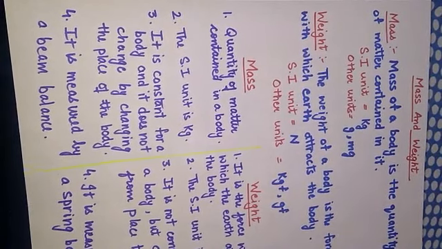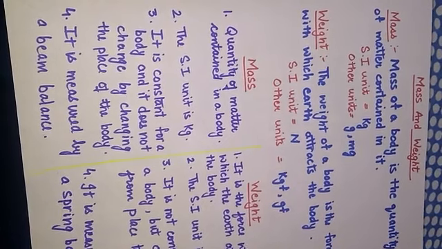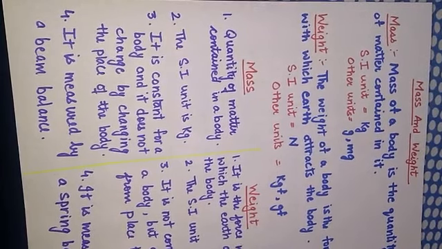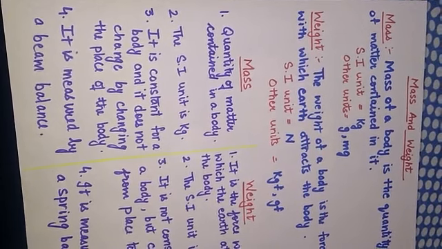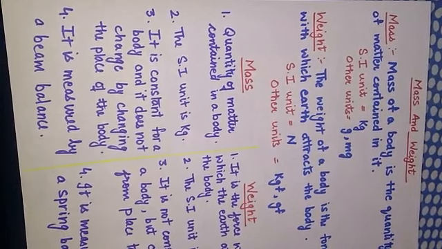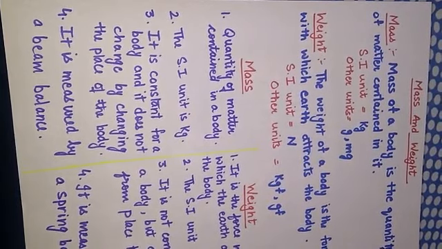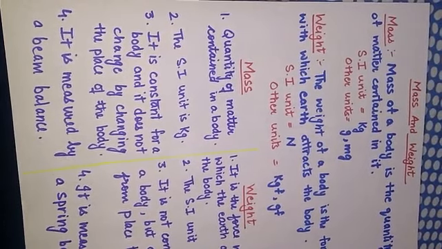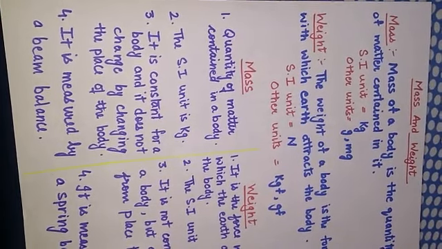Children, you have been studying the difference between mass and weight since your junior classes. So let us just recapitulate what is mass and what is weight. Mass of a body is the quantity of matter contained in it. Everything around us is made up of matter. So, what is mass? Mass of a body is the quantity of matter contained in it. It means how much matter is there in a body becomes the mass of the body. We can measure mass using various units like kilogram, gram, milligram, but the SI unit of mass is kilogram.